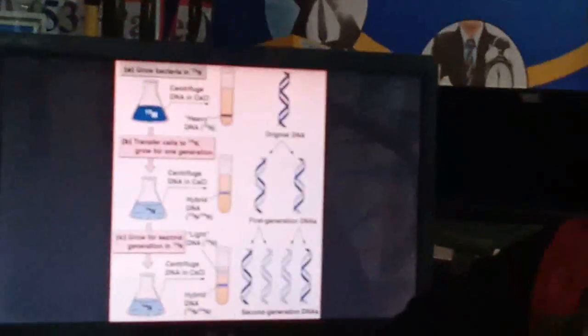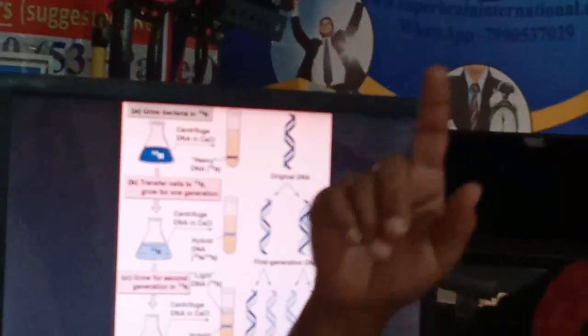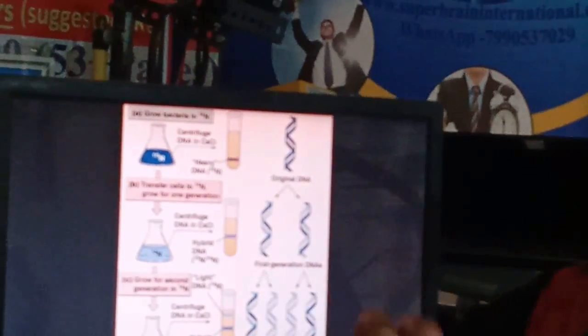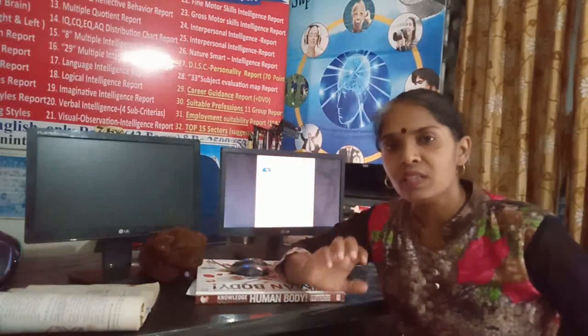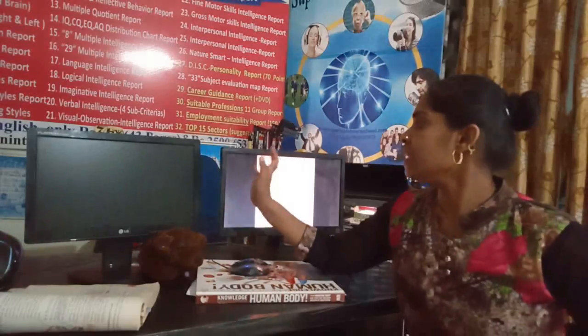You have studied the structure of DNA and you know that wherever the nitrogen bases are there, nitrogen is one of the main contents. So while duplicating, the DNA will take nitrogen from its source, that is ammonium chloride. In that ammonium chloride, the nitrogen used is N15, a heavy nitrogen.